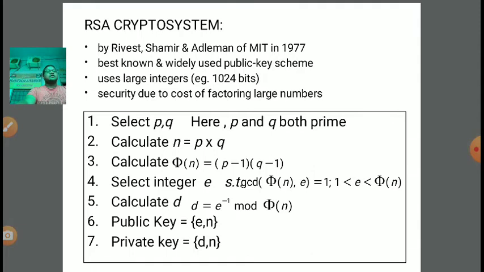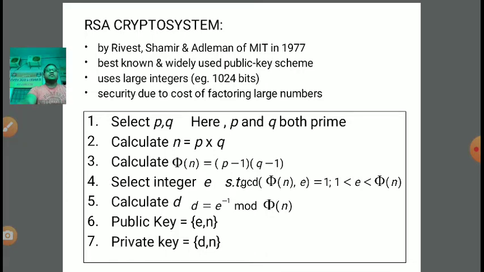And e will be greater than 1, definitely greater than 1, and less than phi n, because we want to calculate e in such a manner that, irrespective of phi n, it should give the GCD 1.